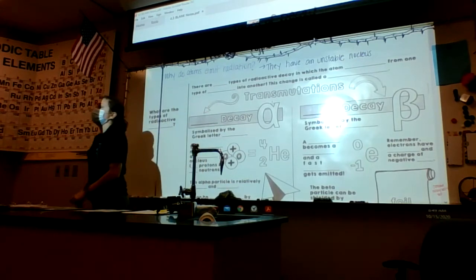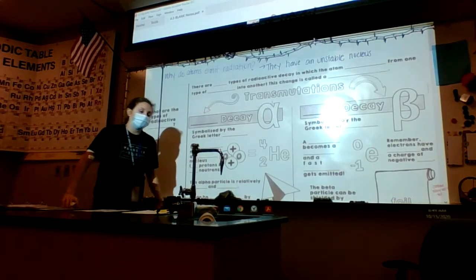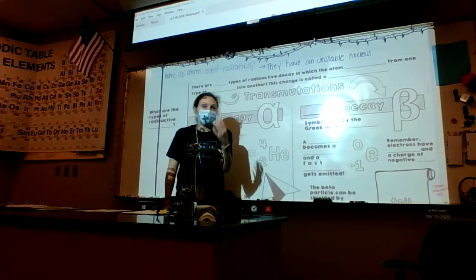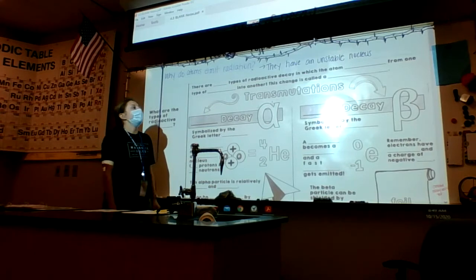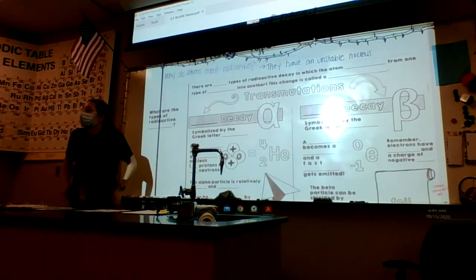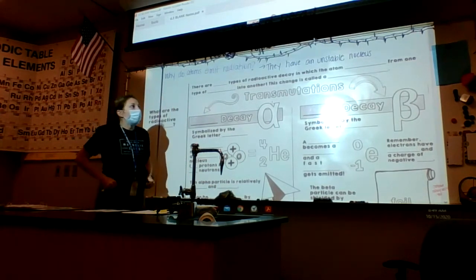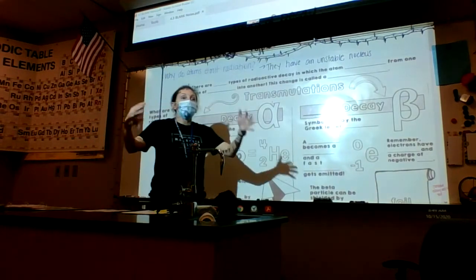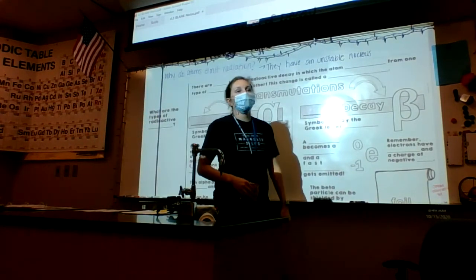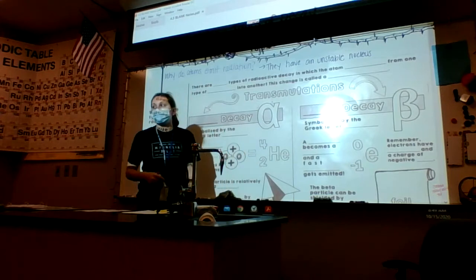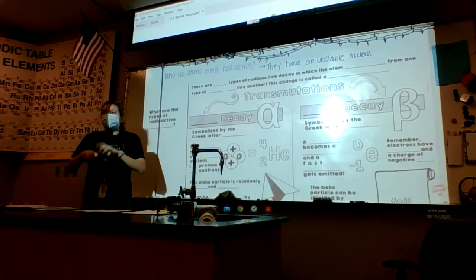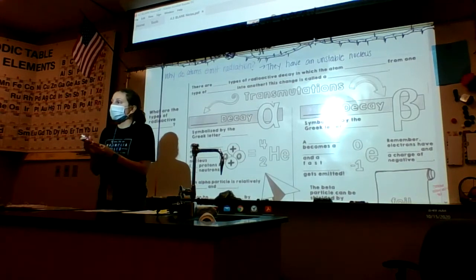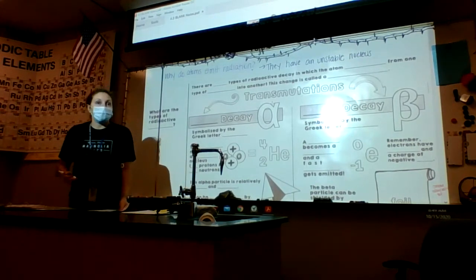Their nucleus is really unstable, kind of like if you're about to have a mental breakdown, right? Anything can just push you over the edge at any given point. That's how their nuclei are, so they emit radiation to become stable. They're trying to do everything they can to get back to stability, and it comes off in the form of radiation. There are going to be 3 types of radiation that we talk about today: alpha, beta, and gamma.